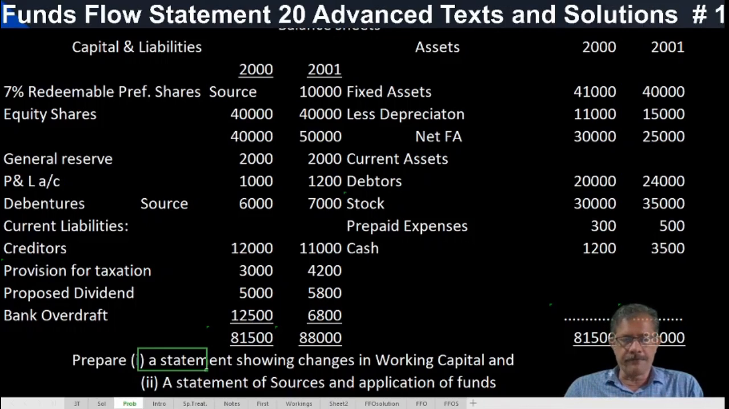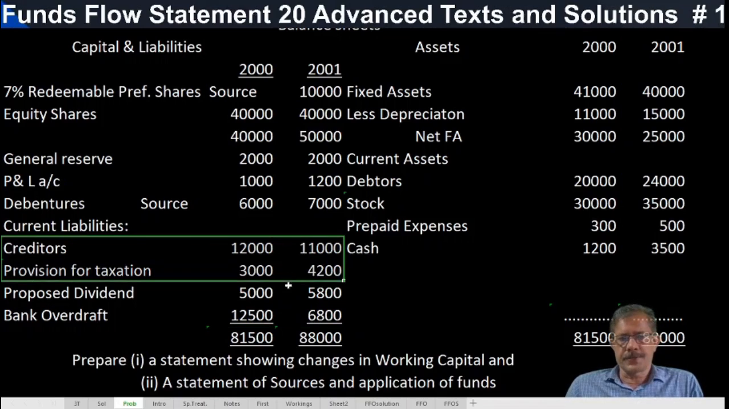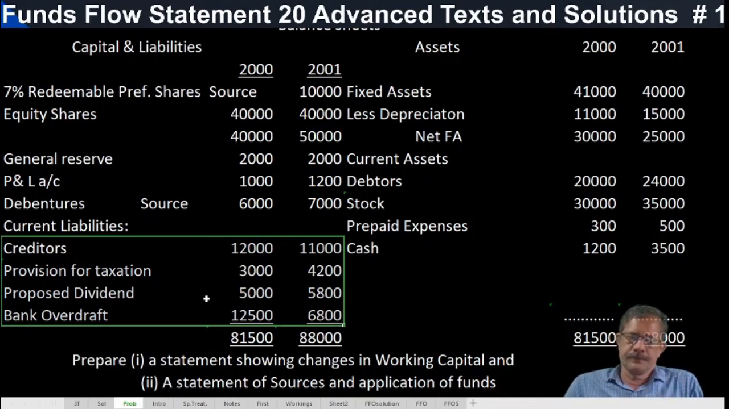Prepare the necessary ledger account and find out the missing figure. Now we can assume that provision for taxation and proposed dividends are current items. The facts should be mentioned in the answer: assumed provision for taxation and proposed dividends are treated as current items. Then bank overdraft 12,500, 6,800. These are all current liabilities, and these are taken directly to the schedule of changes in working capital.